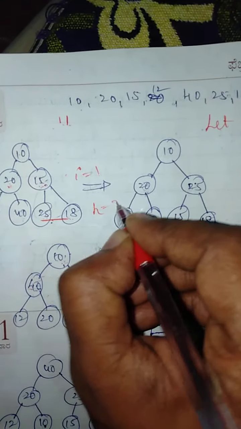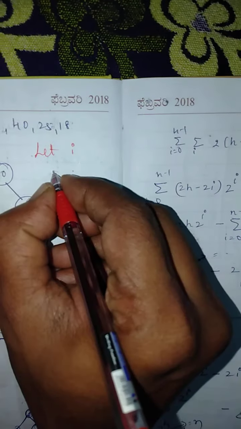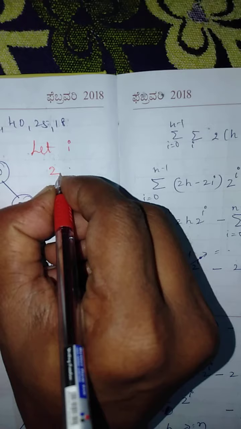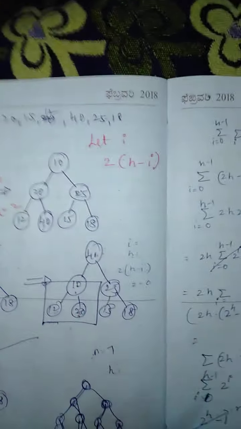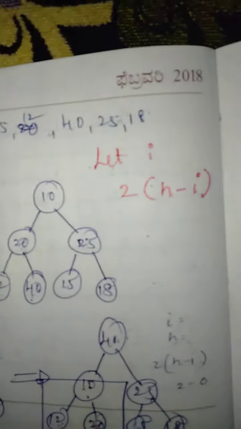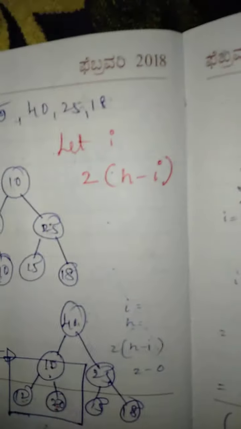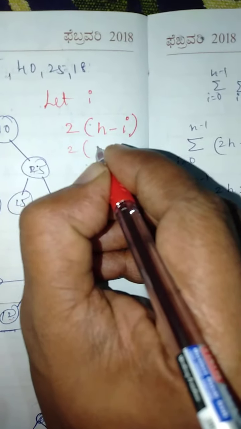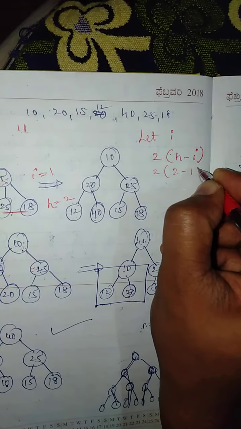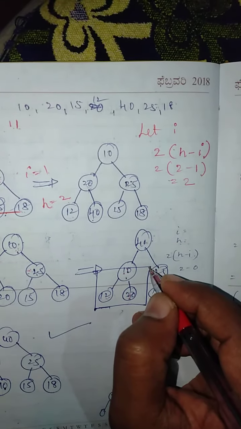and height is 2. So the number of comparisons is given by 2 into (h minus i), and this works out for nodes at all the levels. In this example, i is equal to 1, h is equal to 2, so 2 into (2 minus 1), that is 1, so the number of comparisons is 2.